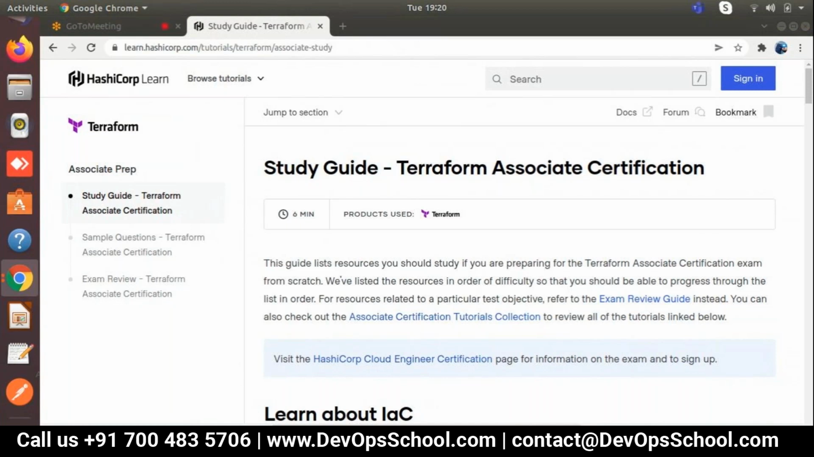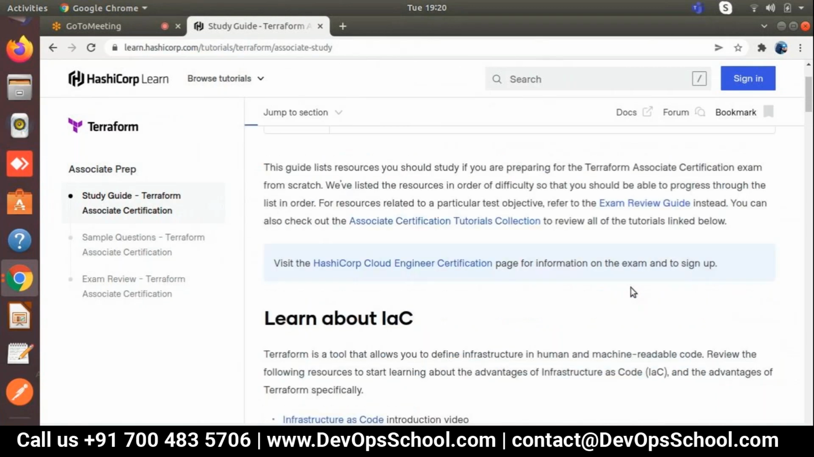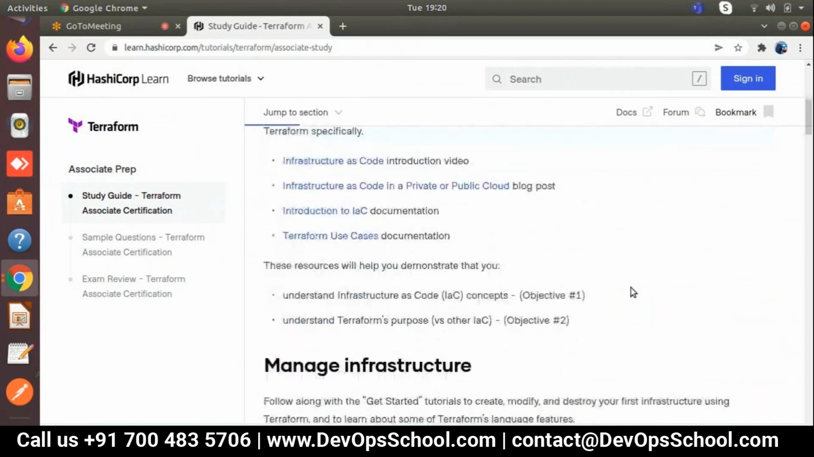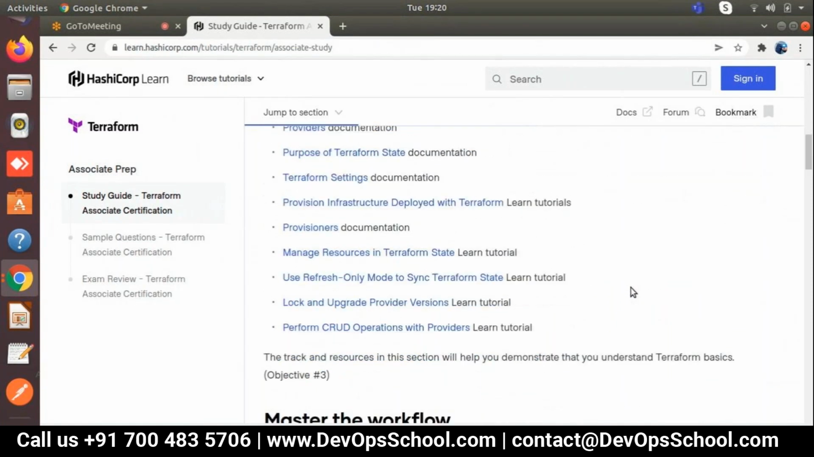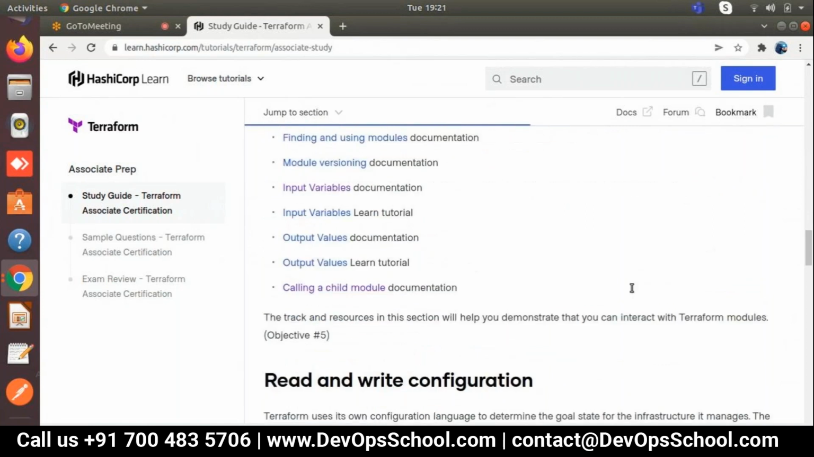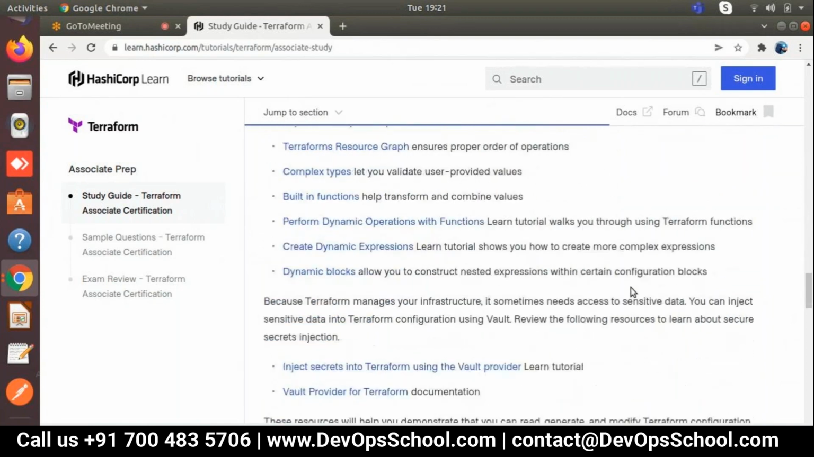So let's talk about this Terraform. I'll just give you the clarity. This is the syllabus of the Terraform Associate exam. If in future you want to do the exam, let's focus on all these topics, and you will get complete clarity.